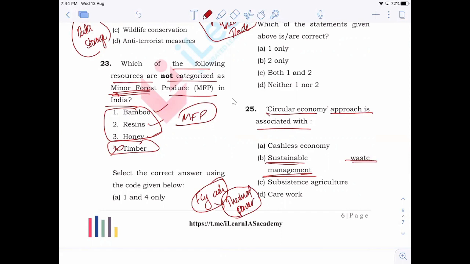And it is also used in construction materials as such. So that kind of approach is a circular economy approach, whereby things are reused, and waste in one sector becomes a raw material in another sector. So that particular circle goes on. That particular cyclical thing happens, right? So that is circular economy.